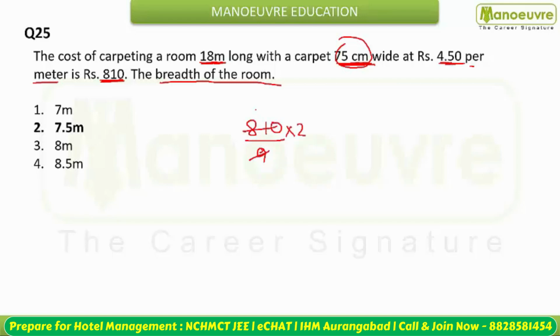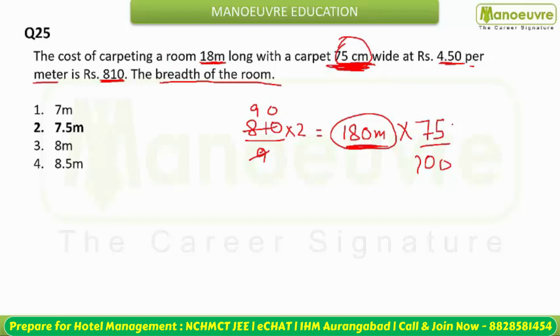So this will become 180 meter. The total length used is 180 meter. So this is equal to what? When you multiply 180 with this 75 centimeter, which is the width, this will give you the area of the room. That is 18 meter into the breadth of the room. So this is equal to 18 into breadth.